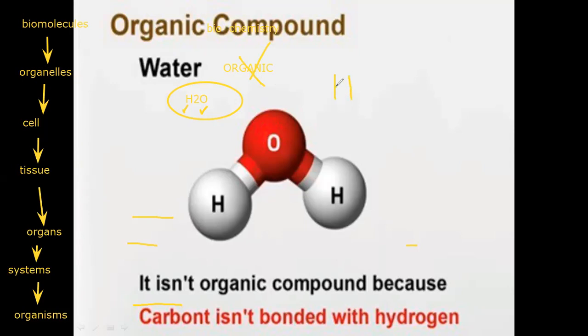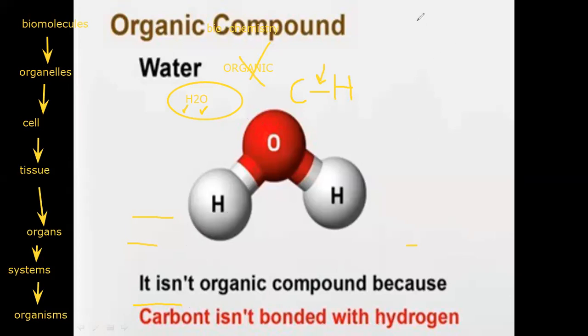Which one is the most important? C. And C must be linked with H, with a bond between them. So C and H are linked together with a bond. If there is no bond between C and H, it's impossible to consider it organic. It's inorganic. Water isn't an organic compound because carbon is not bonded with hydrogen.